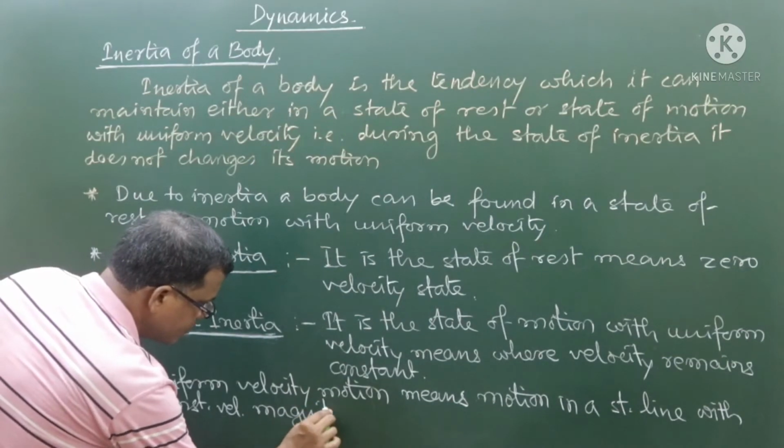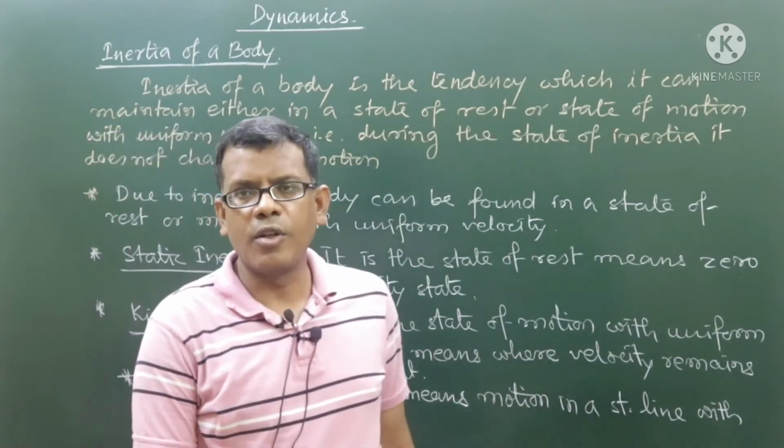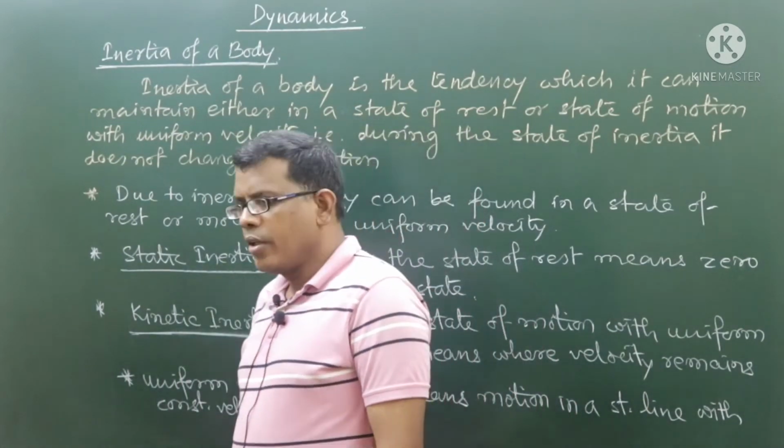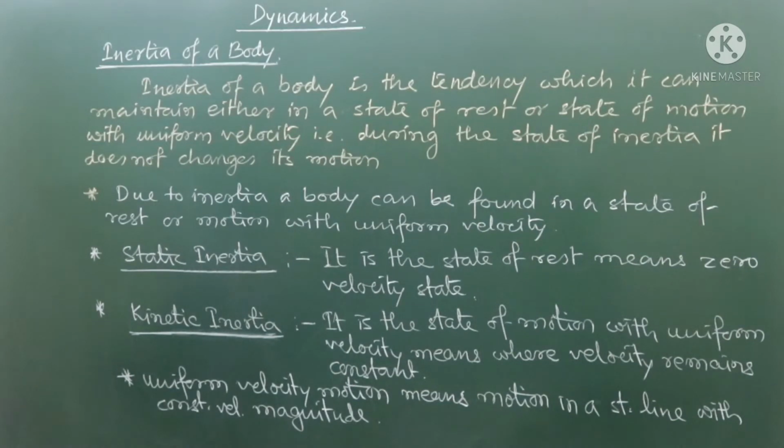Are you getting it? Whenever we can say a particle is moving in a straight line with constant magnitude, only then can we say the particle is moving with uniform velocity.